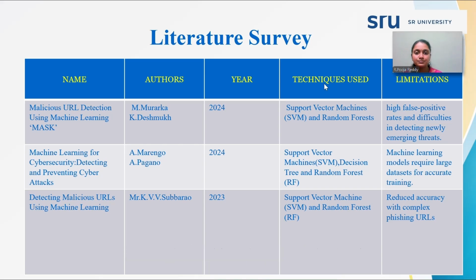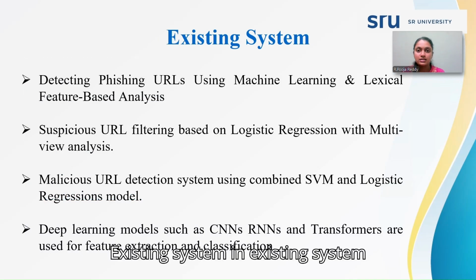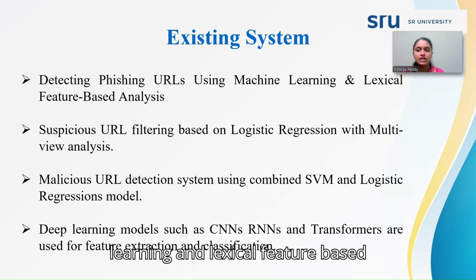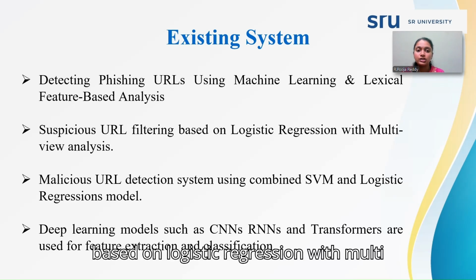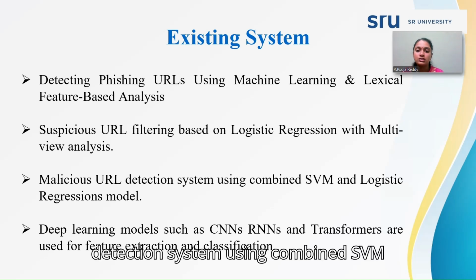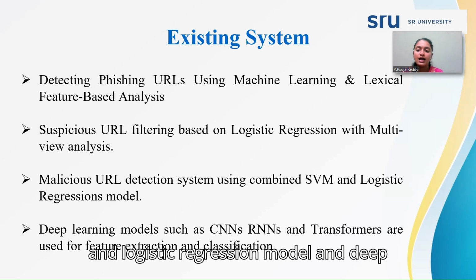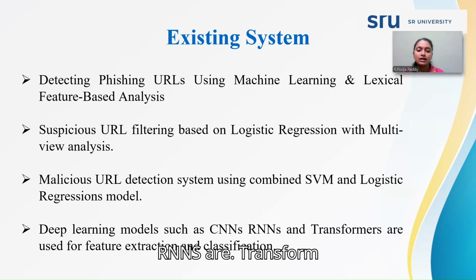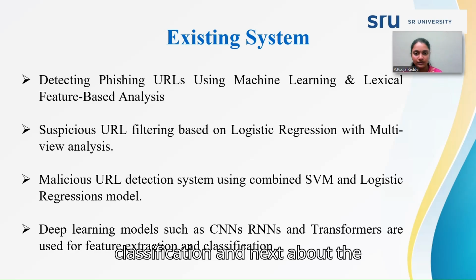And next, the existing system. In the existing system, there is detecting phishing URLs using machine learning and lexical feature based analysis, suspicious URL filtering based on logistic regression with multi-view analysis, and a malicious URL detection system using a combined SVM and logistic regression model. And deep learning models such as CNNs and RNNs are used for feature extraction and classification.